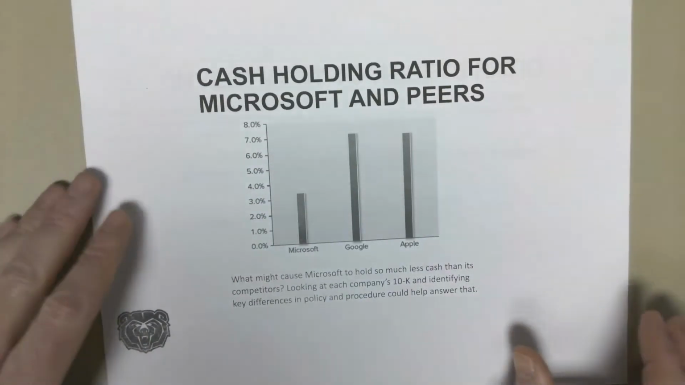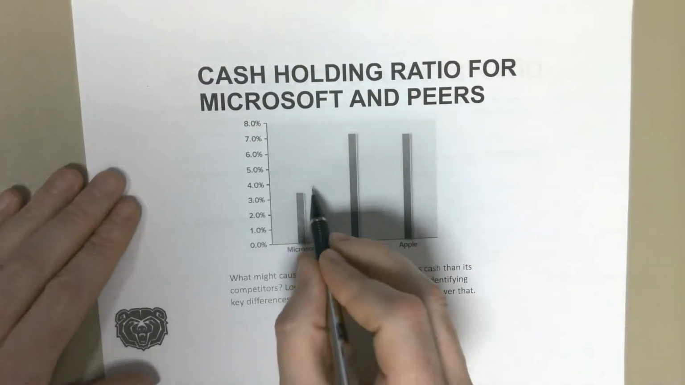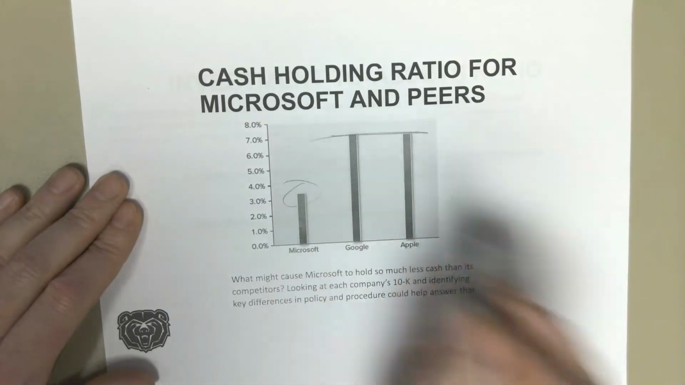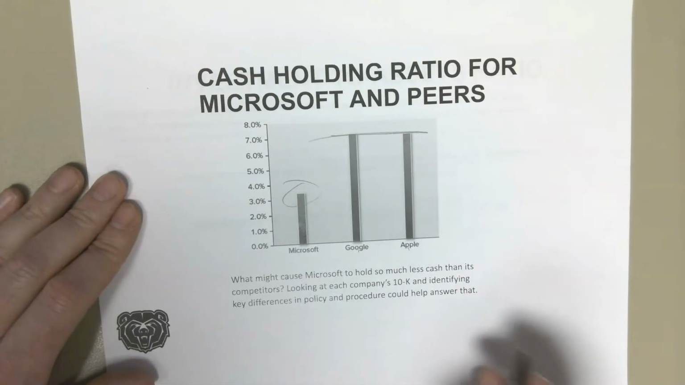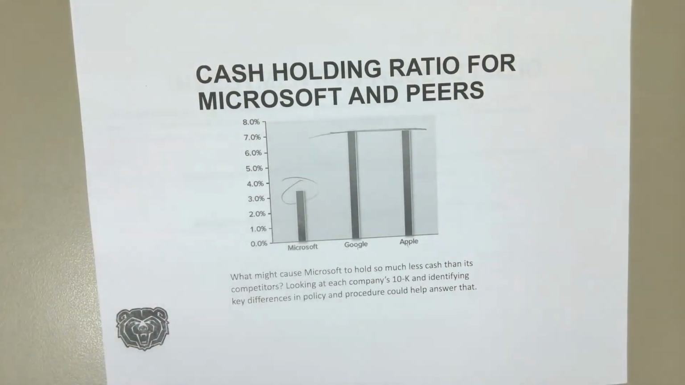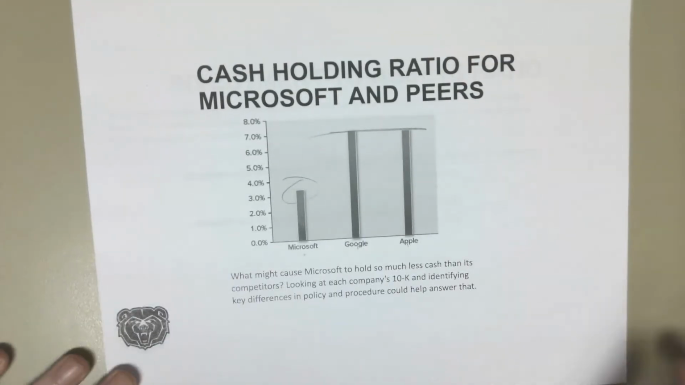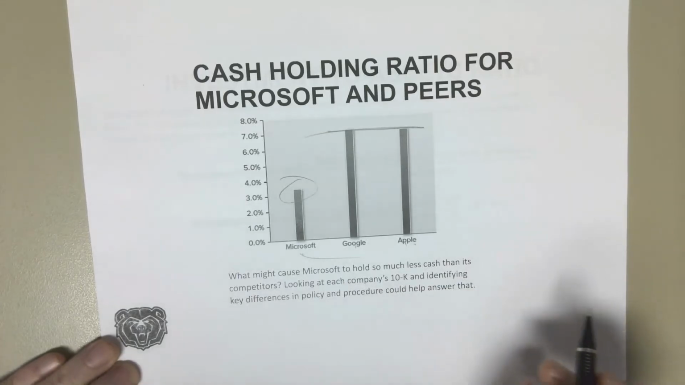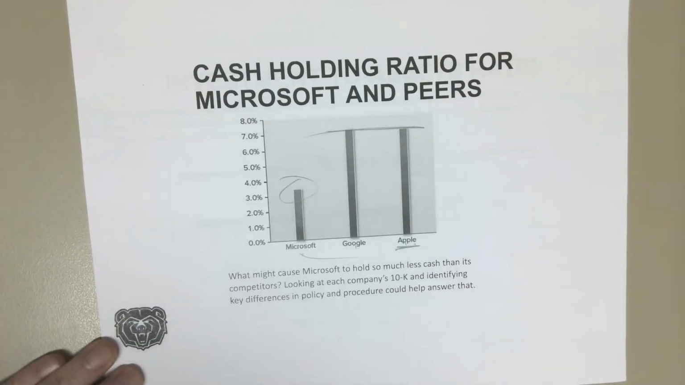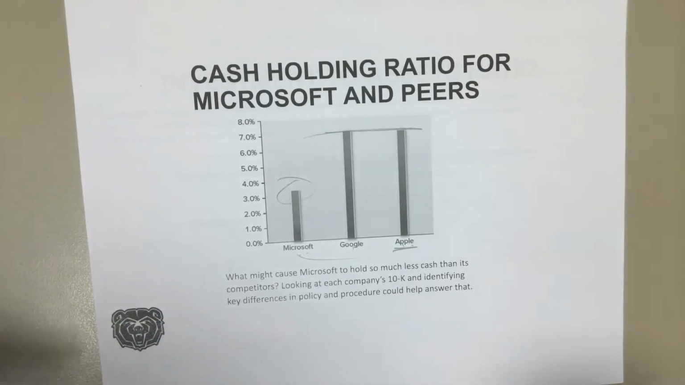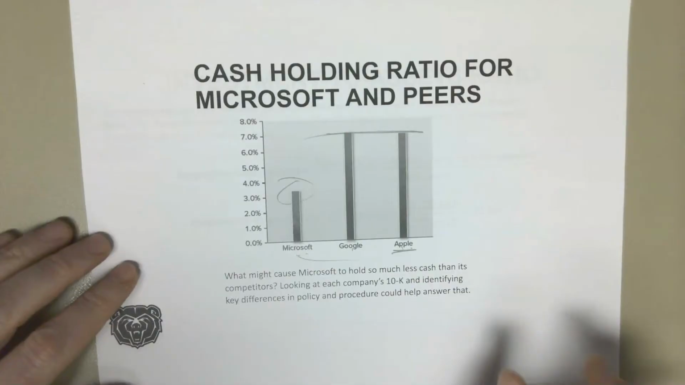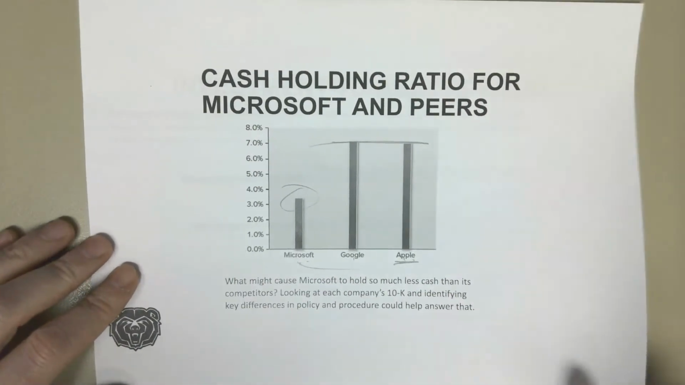So if we look at the cash holding ratio for Microsoft and their other peers, we can see Microsoft has a much lower cash ratio, right? Than Google or Apple. Why? Well, you may want to look at their 10K, and you can identify differences in their policies, differences in their procedures. Maybe Microsoft pays way better dividends than Apple does. Maybe they're investing in more markets than Apple does. Whatever the case is, we will see later what the case really is as far as why.